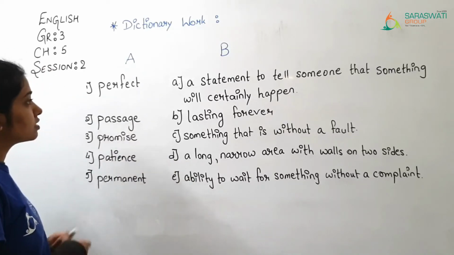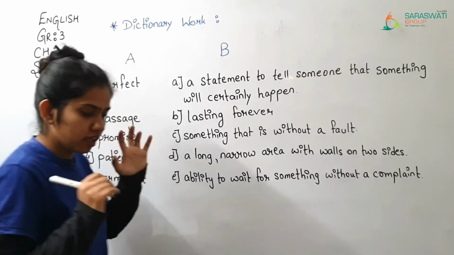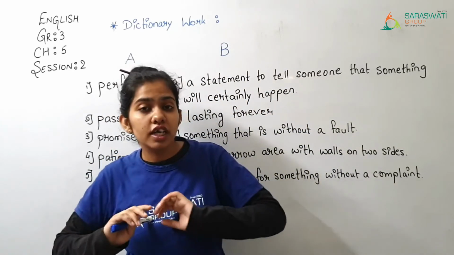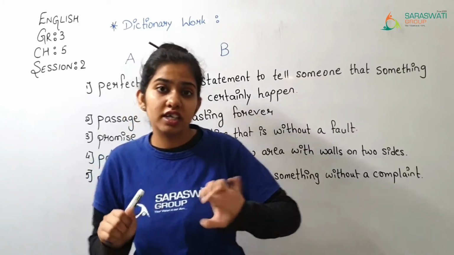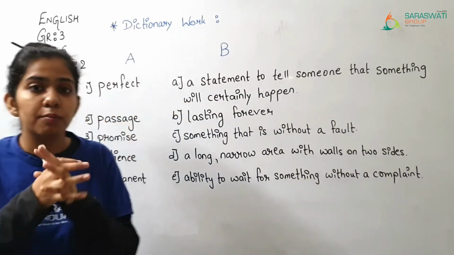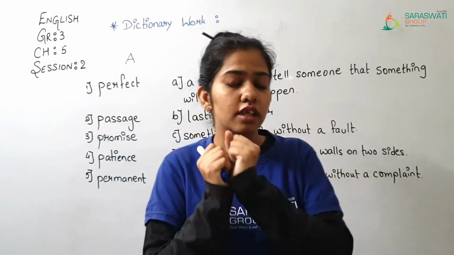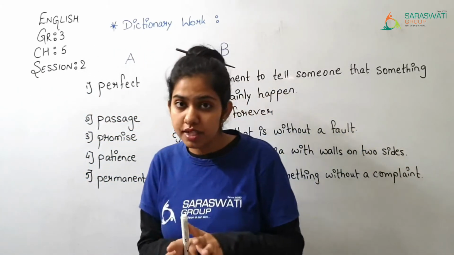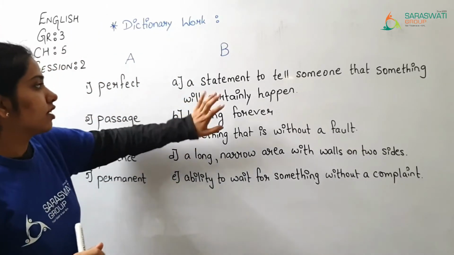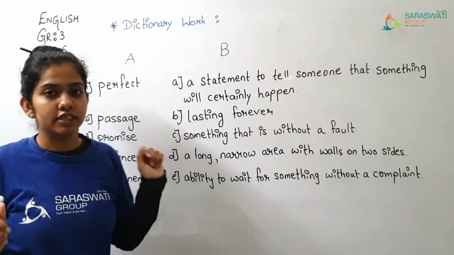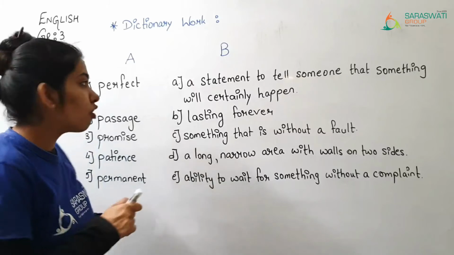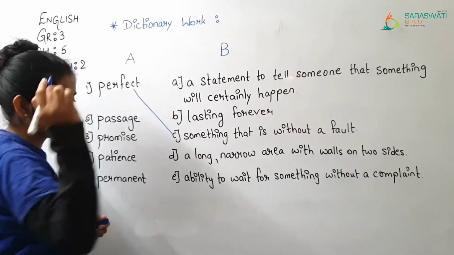Okay, so the first is perfect. Perfect means what? Such kind of a person who is doing everything in a very perfect way without any kind of mistake or fault. उसका कभी भी कोई fault नहीं निकलता है, वो कभी भी कोई भी चीज़ गलत नहीं करता है, right? So that is perfect. You have done a perfect work. Means आपने जो किया है वो एकदम बढ़िया किया है without any kind of a mistake. So ऐसा कोई option है यहाँ पे that something that is without a fault? Yes, something that is without a fault. So the meaning of perfect is something that is without a fault. So for perfect that is C.